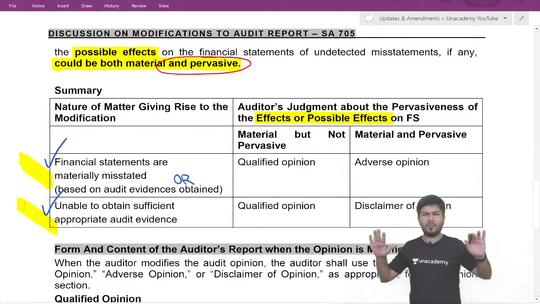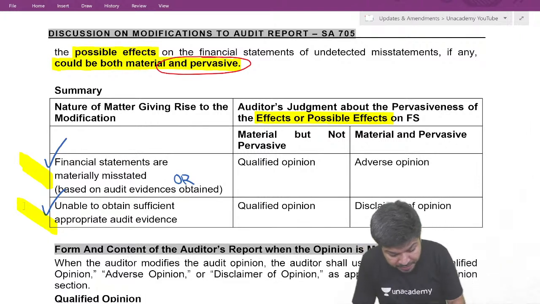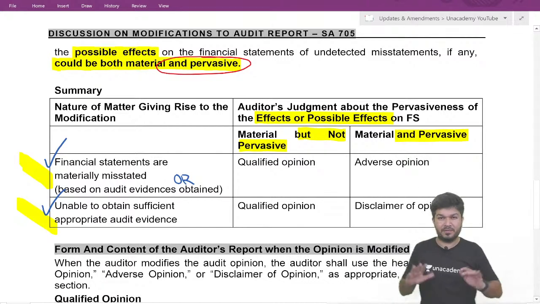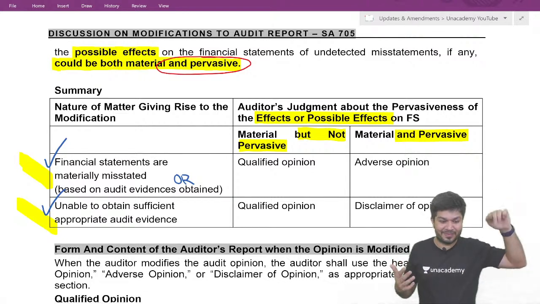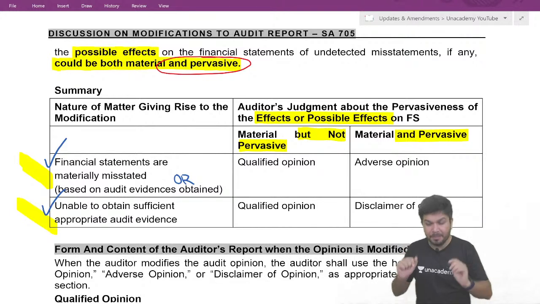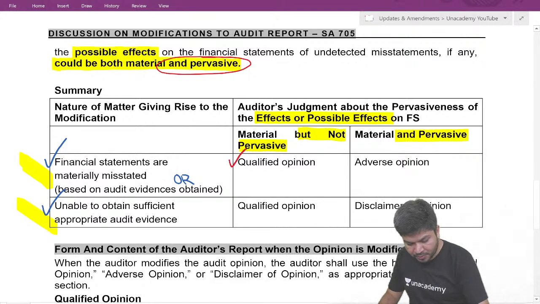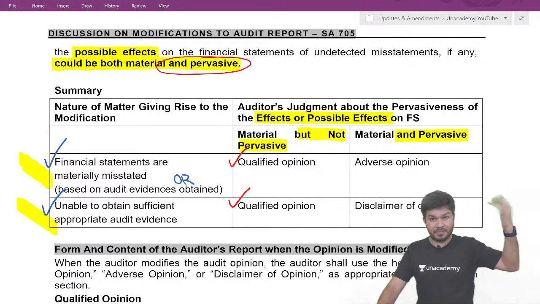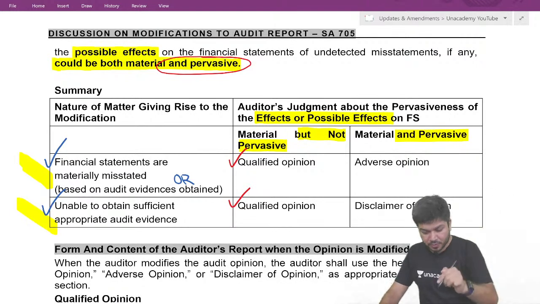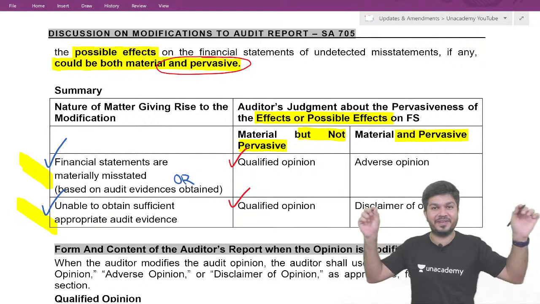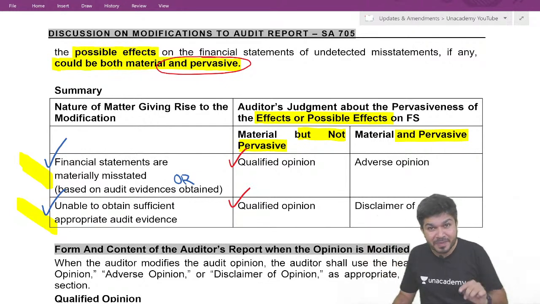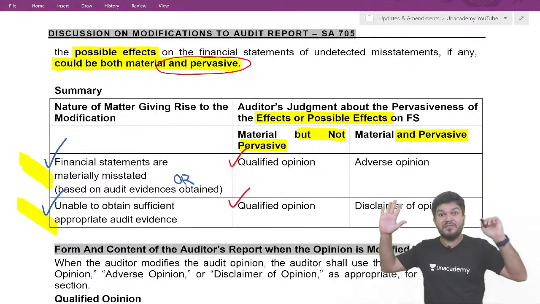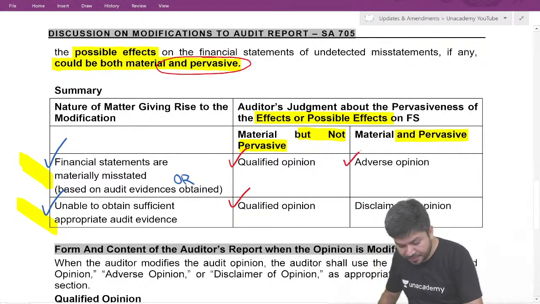Okay, if effect or possible effect is material but not pervasive, here the word is 'but not pervasive', there the word is 'and pervasive'. If it is immaterial, we'll give a clean report. If it's material but not pervasive, we are going to give a qualified opinion. You checked and there are misstatements, effect is material but not pervasive, qualified. You are unable to check, possible effect material but not pervasive is qualified. Now you have checked, you found there are misstatements, effect is material and pervasive, adverse.